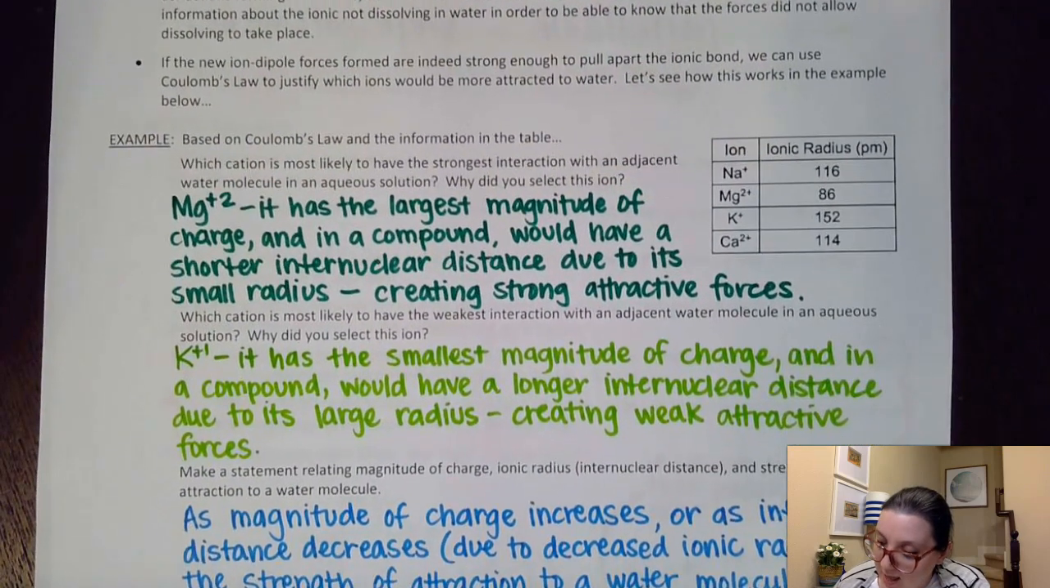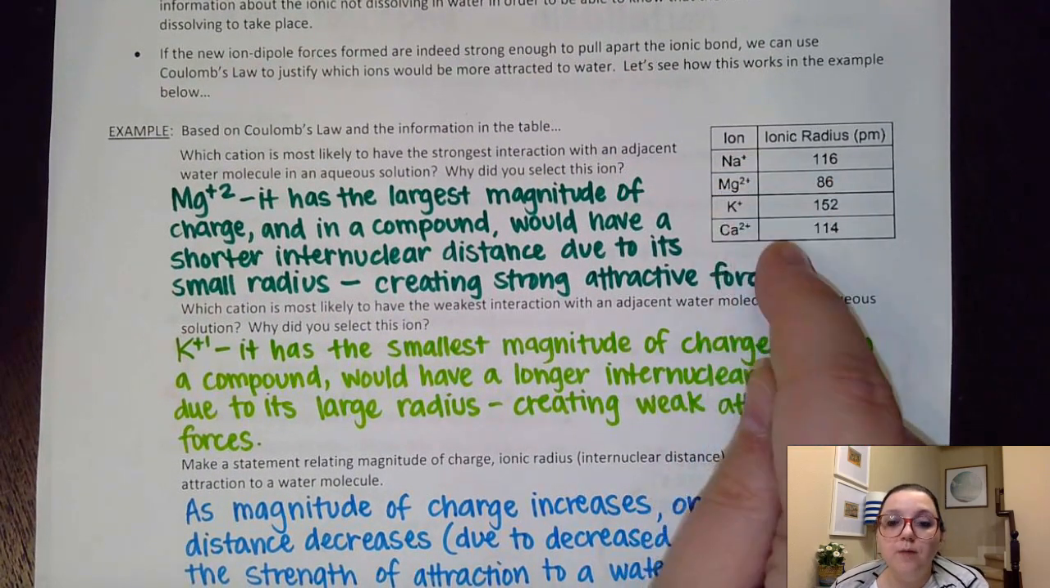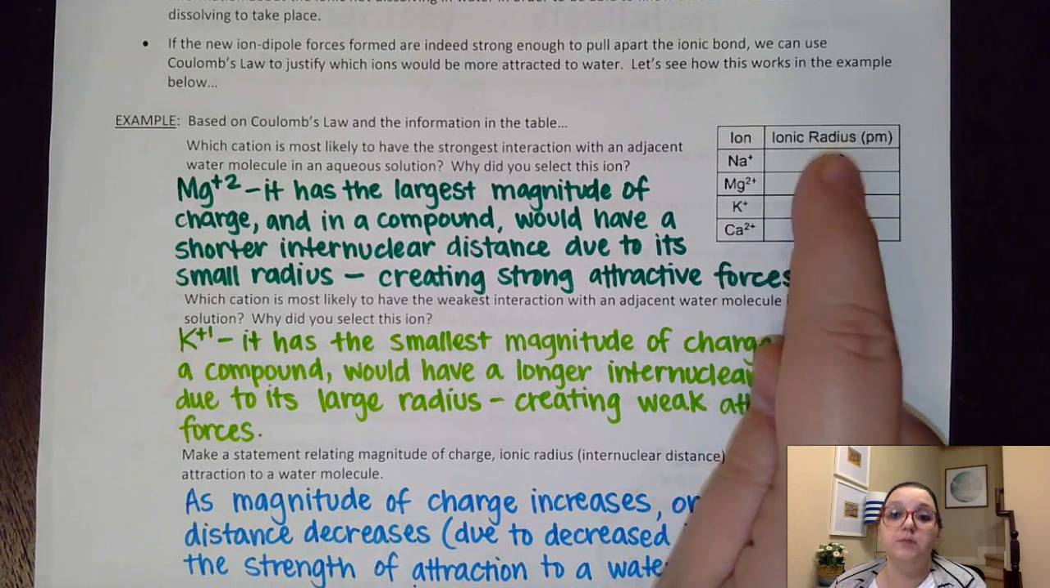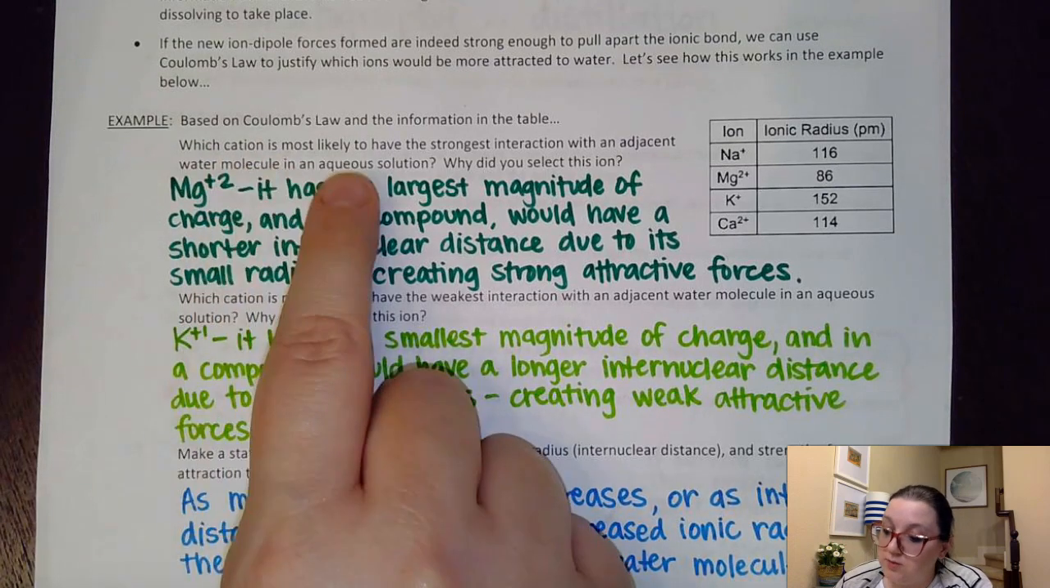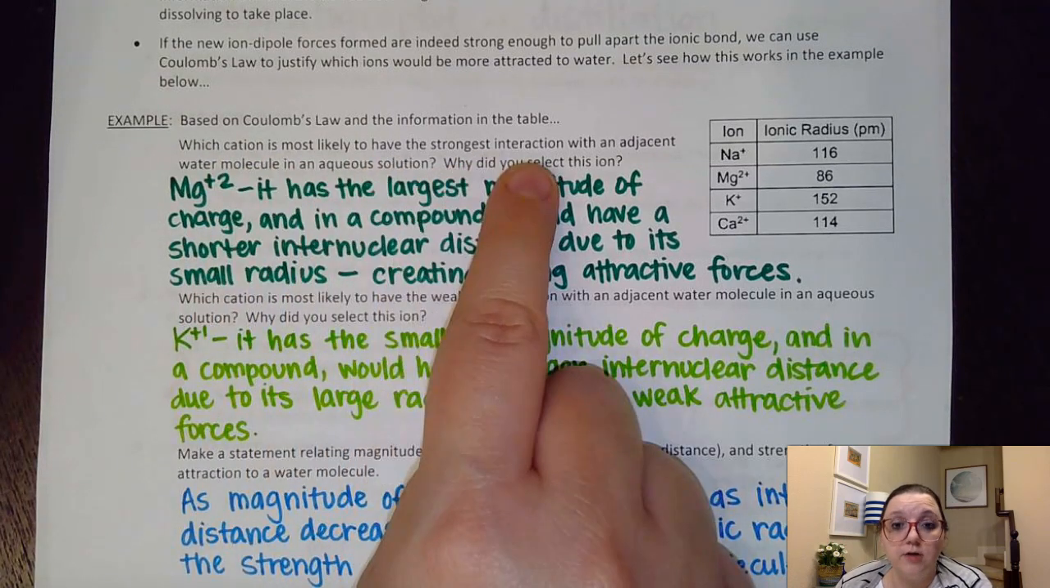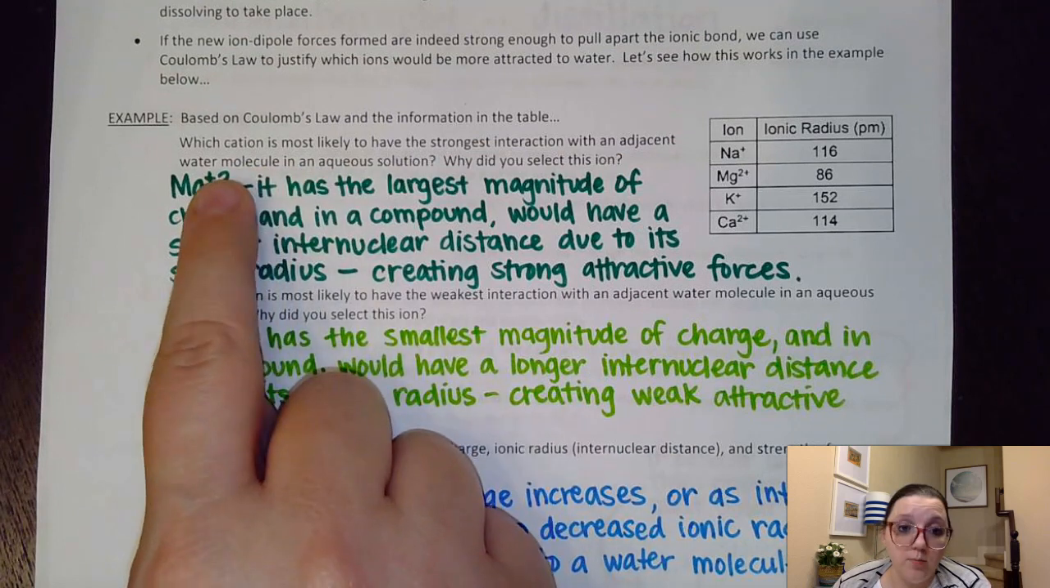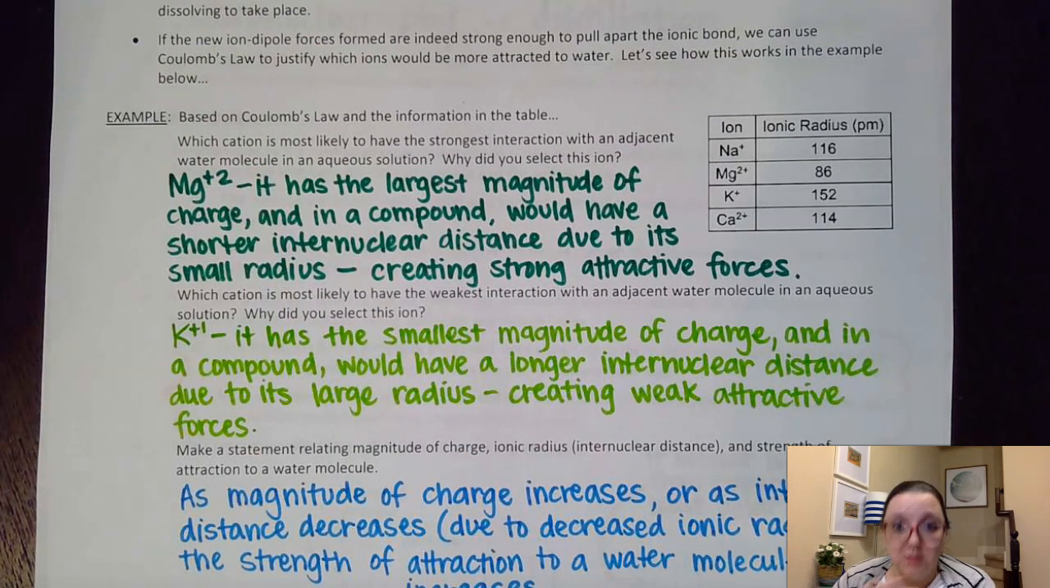It says, hey, I have some ionic compounds that have particular charges and particular radii. And it wants to know if these have dissolved, which of the cations is most likely to have the strongest interaction with an adjacent water molecule. Again, we're assuming that these have indeed dissolved, but we want to say which of these would be most strongly attracted to the water. When would that ion dipole attraction be the strongest?